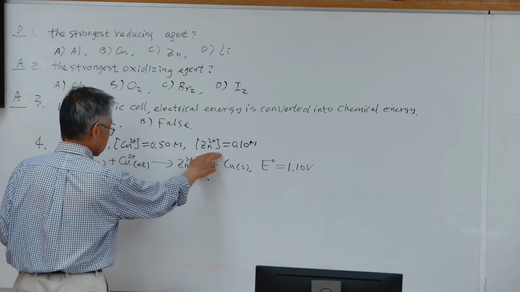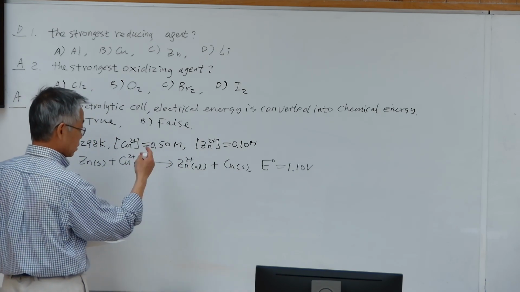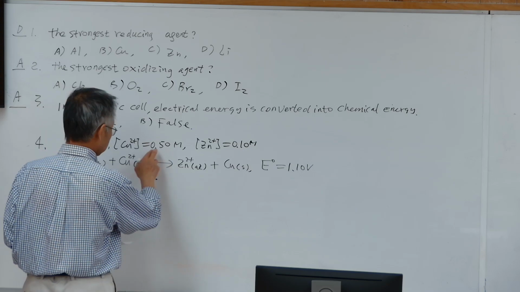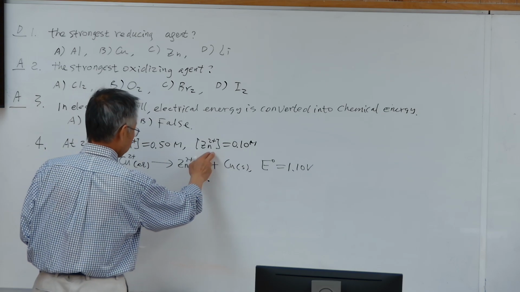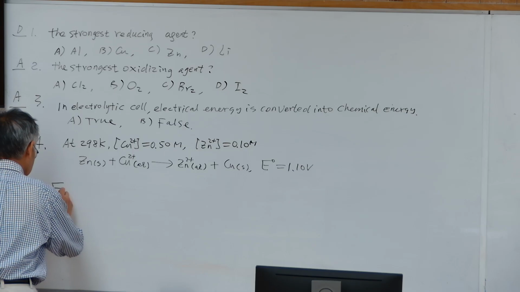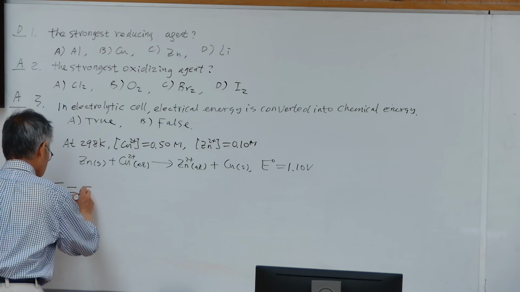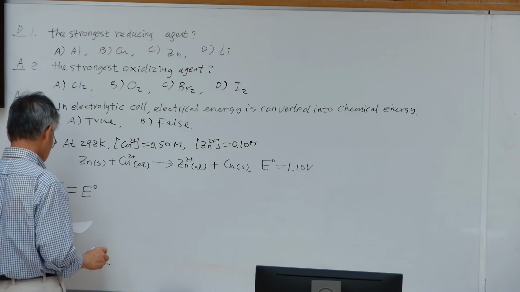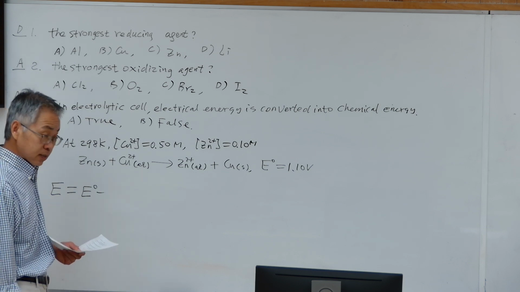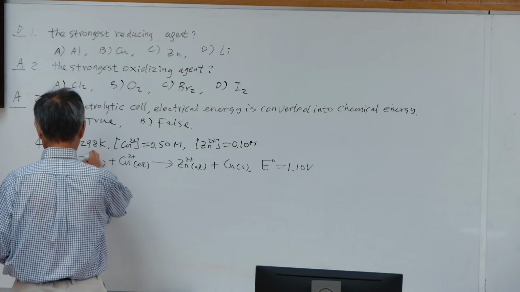But this is not at the standard condition. Standard condition means every ion's concentration is 1. Now the concentration is 0.5 for copper ion and 0.1 for zinc ion. So the potential difference between the two half cells is given by the Nernst equation. At 298 K,